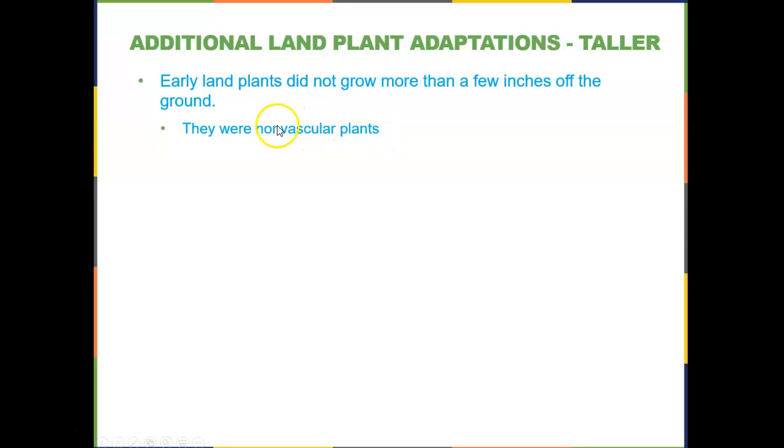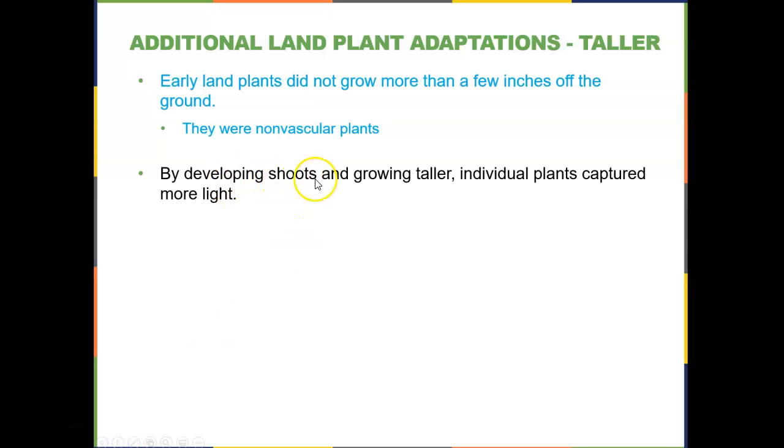Non-vascular, think of what vascular means. It's a series of tubes. Now, we as humans have a vascular system, which is our arteries and our veins. Plants don't have arteries and veins like us, but they do have tubes in which they transport their liquids. So early plants like mosses and liverworts do not have any of these tubes. They cannot transport water in an efficient manner. Therefore, they can't be very tall because they can't pump that water up into various regions of the plant.